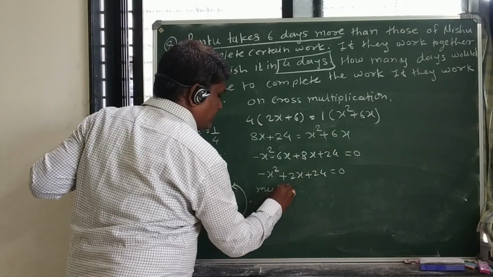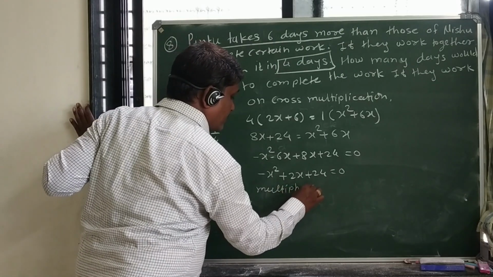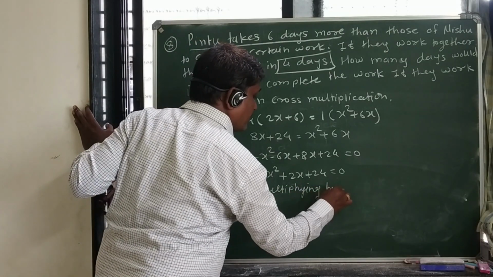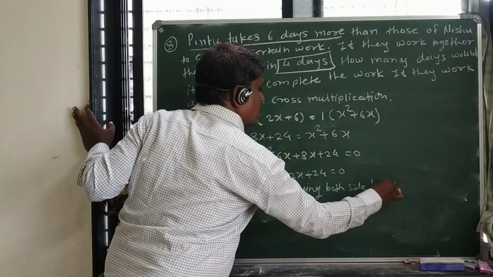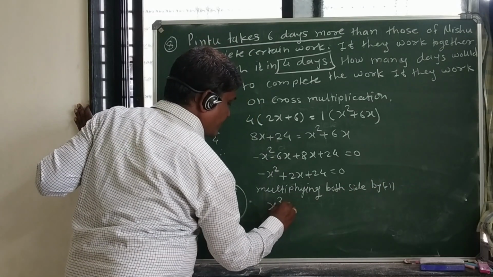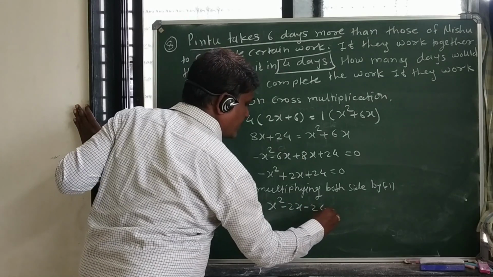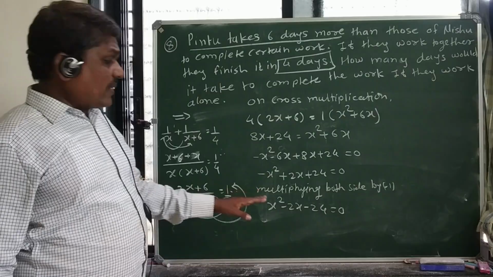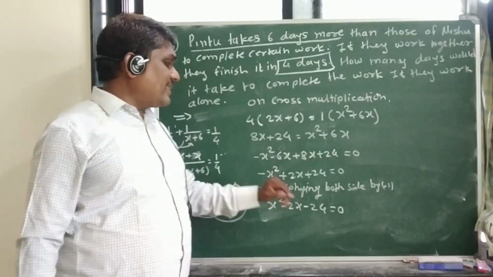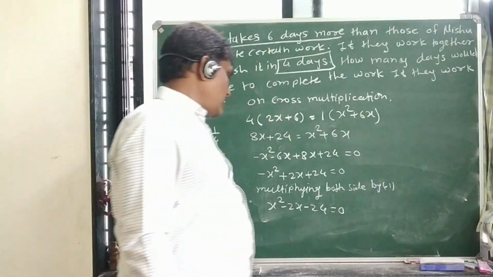Multiplying both sides by negative 1, so what we get? x square minus 2x minus 24 is equal to 0. Now we can factorize this quadratic equation by the factorization method.